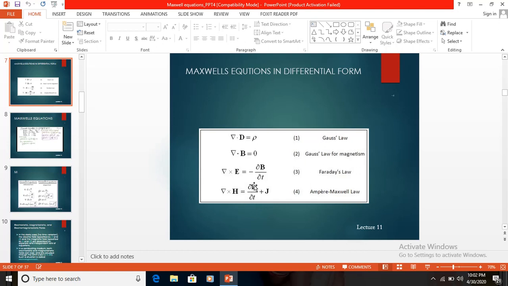Because the fields may be represented in the phasor form, that means E bar is equal to Em cos omega t and E bar is equal to Em sin omega t, where omega is equal to 2 pi f, f is the frequency variation of the field, and Em is nothing but the maximum field strength. So in the place of dou D by dou t, we may write j omega D plus J. In the place of del cross E equal to minus dou B by dou t, that is equal to minus j omega B, and del dot D is equal to rho v and del dot B is equal to 0 in the phasor form also.